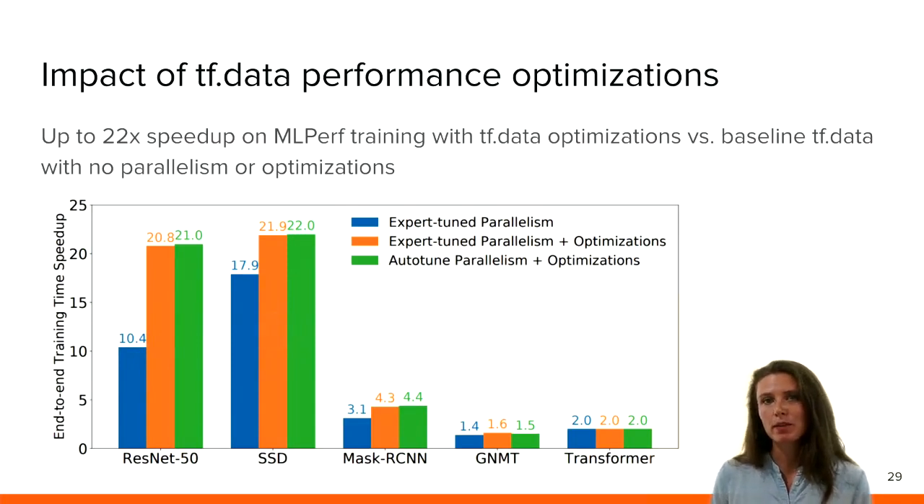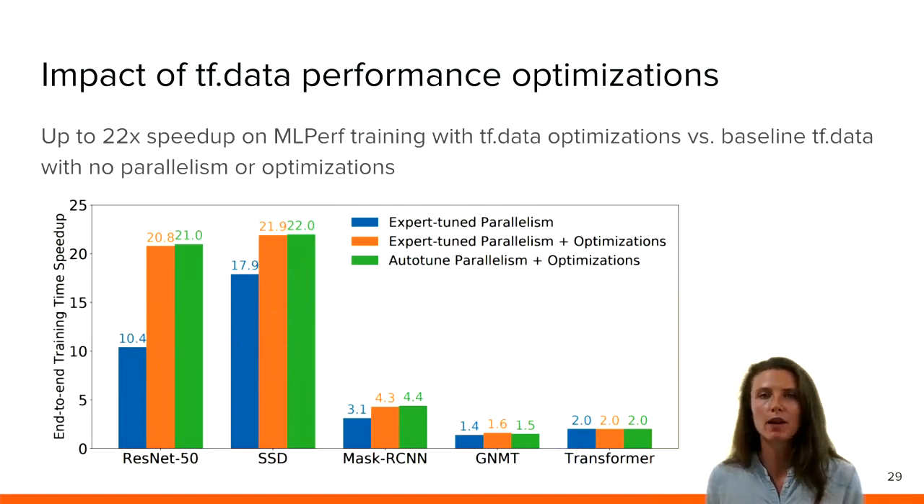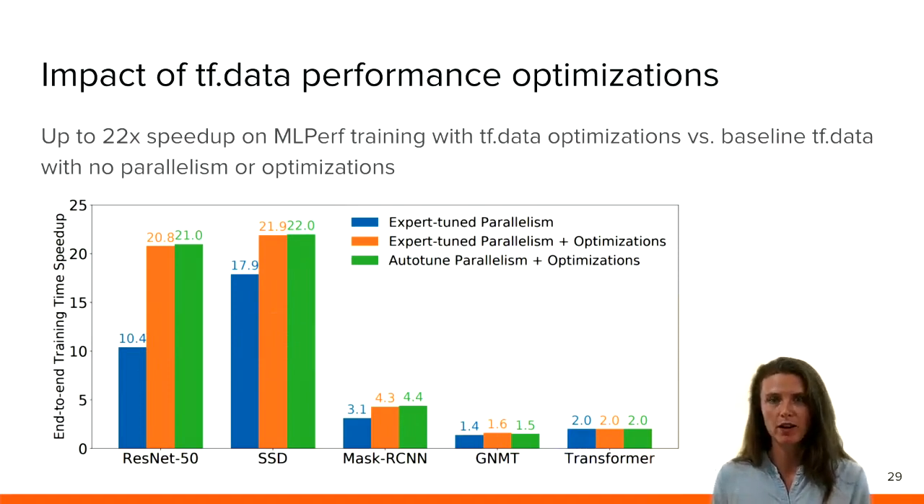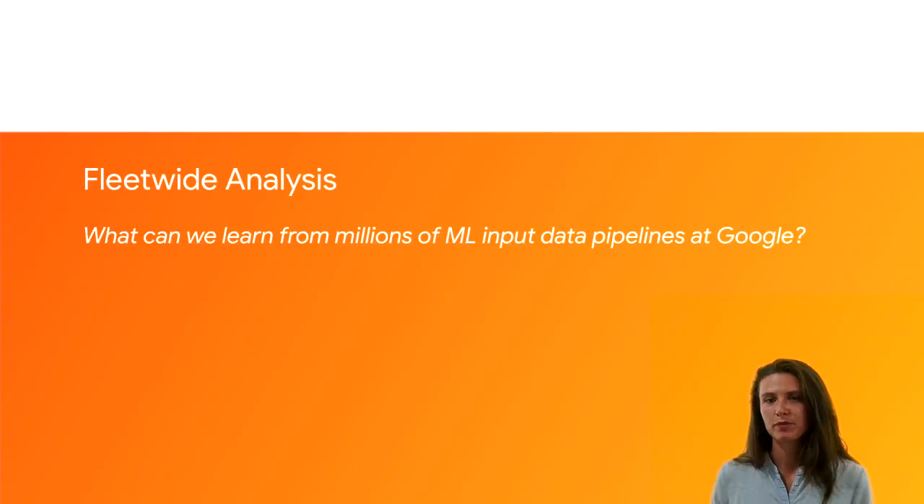We see that the image pipelines benefit most because they tend to be most bottlenecked by input data processing, whereas for the text pipelines, just applying some parallelism is sufficient to reach the point where input data processing is no longer the bottleneck for ML training. And the green bars here show that when we enable tf.data auto-tuning, we get very similar performance, which means that even novice users can benefit from properly tuned parallelism and software pipelining in their input data processing steps.